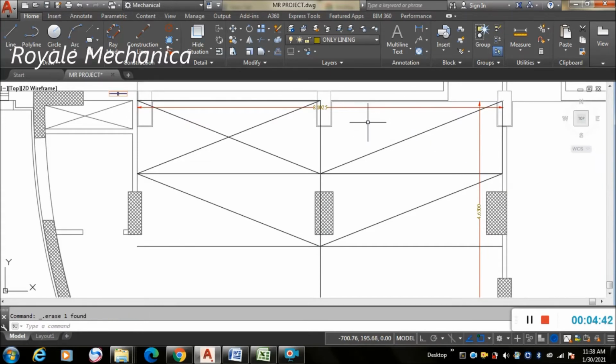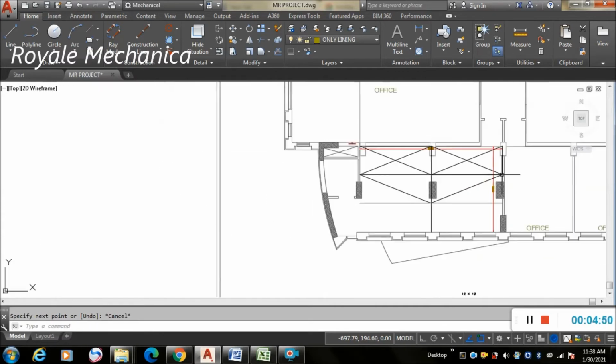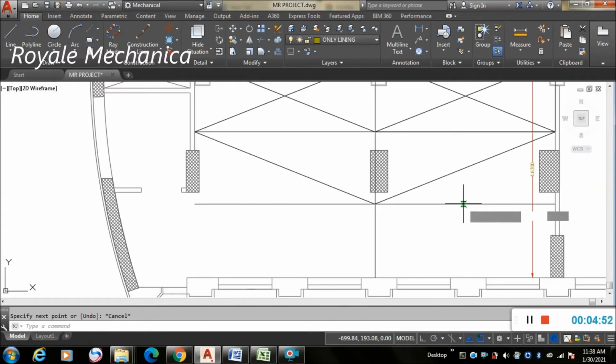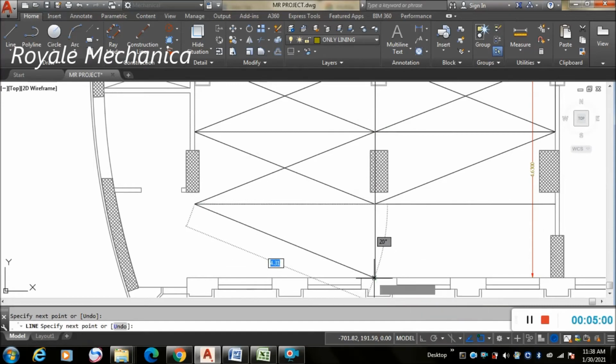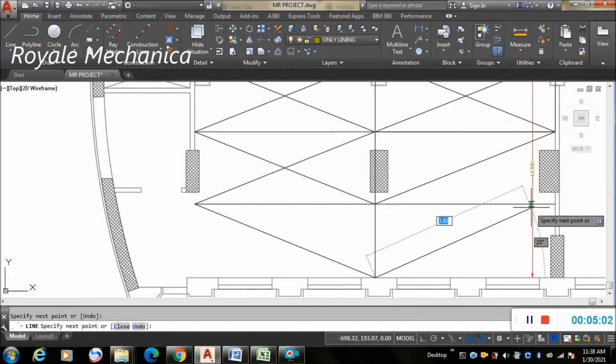Create it clearly like this. Similarly, do it in the same way for the others.